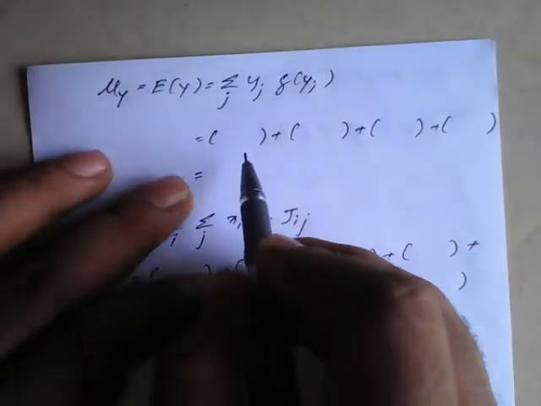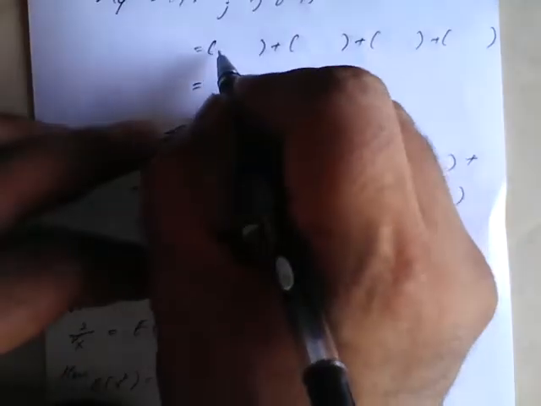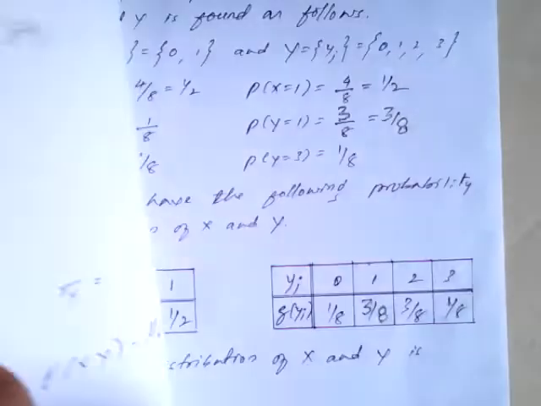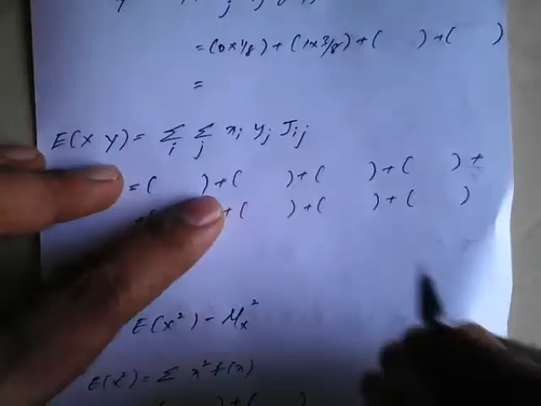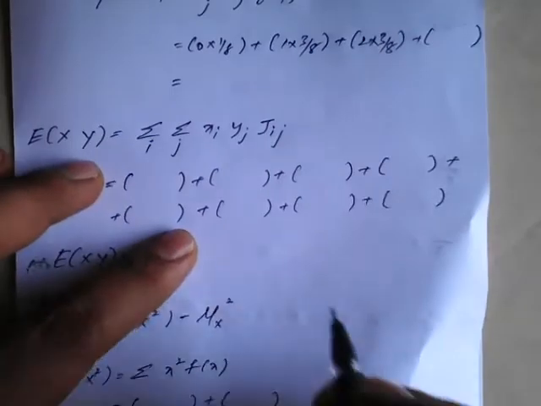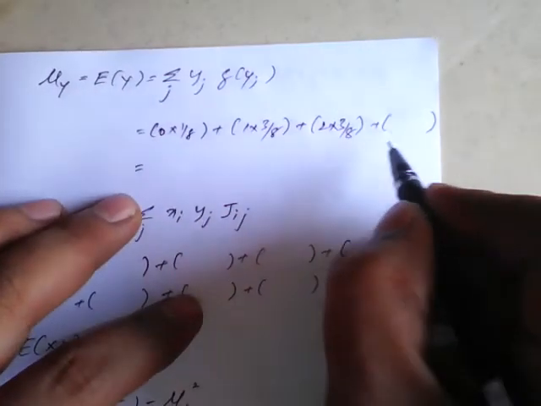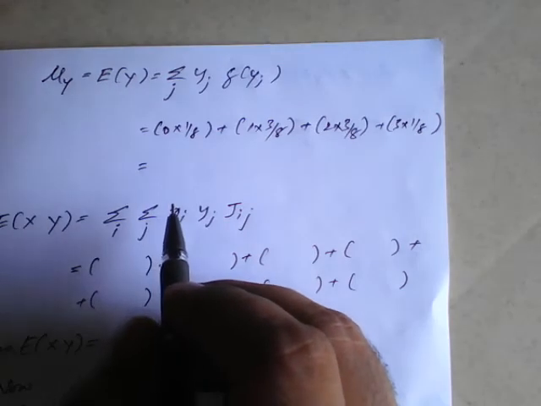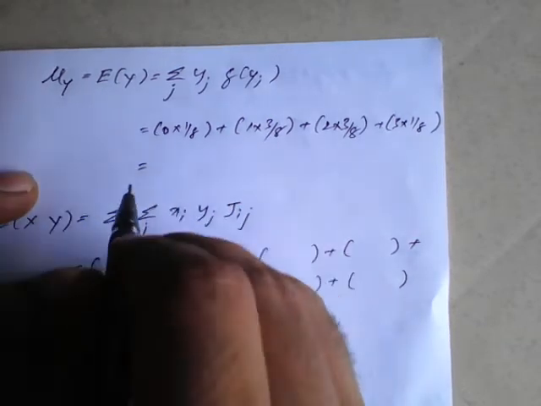So similarly we need to calculate for expectation of y, that is mu of y. So from the table, 0 into 1 by 8. Next 1 into 3 by 8. Next is 2 into 3 by 8 and 3 into 1 by 8. So on simplification you will get this result as 3 by 2.